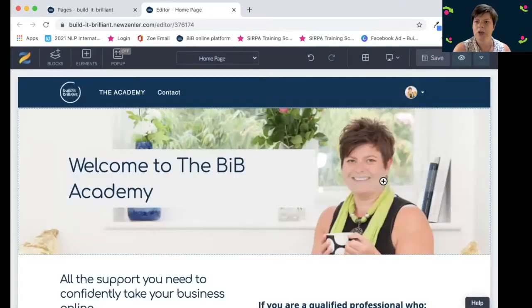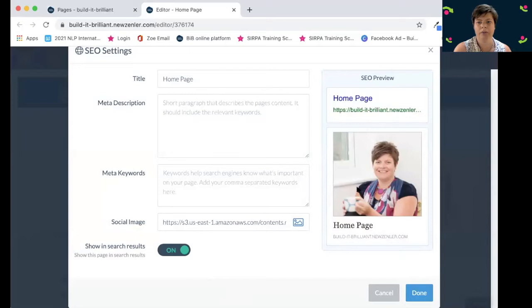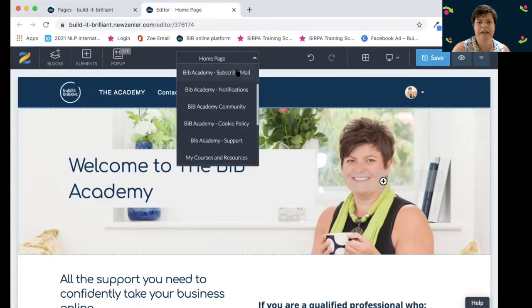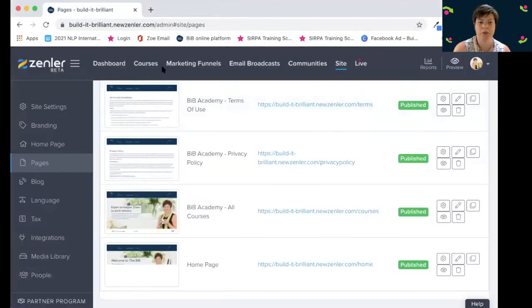It is saved. We also have the option where if you click this down arrow, you have SEO settings. So then you can choose what picture comes up on your social media, for example, and how it comes up and whether it's shown in search results and all those kinds of things. We also have an option for tracking codes. If you're using Google Analytics and things like that, you can put your tracking codes in there. So that is all pretty much everything that you need. Here, this is a selection, so you don't have to keep coming back and going in again to change any of these particular pages. So they're all there. I'll leave that because I don't want to save it.